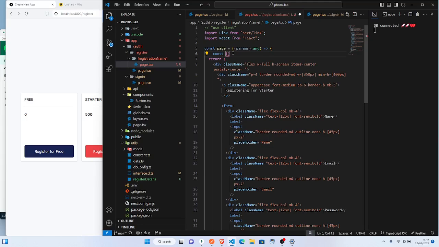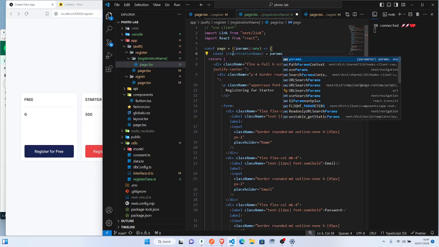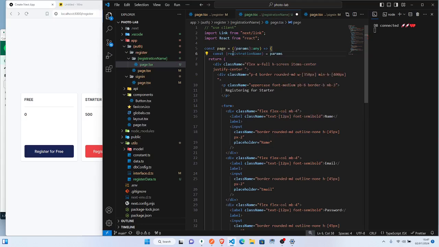So for here now we'll say registration, what we call it, registration name will be equal to params. Good. Now this params, this stuff here, will pass inside here.